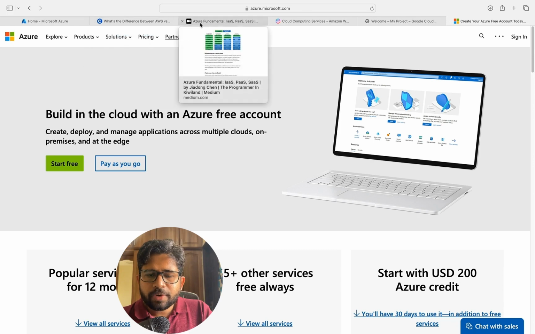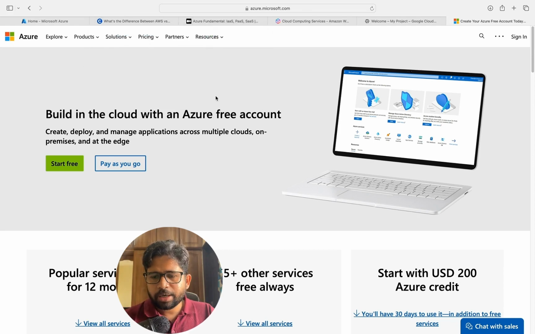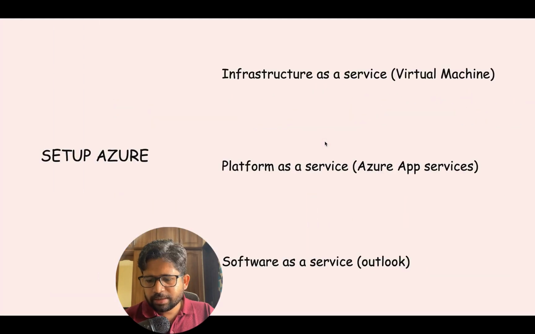Now, there is one more thing which I would want you to understand a bit. That is, what kind of offerings do these platforms provide? So there are three types of offerings which are provided by all the cloud providers like Azure, AWS, or Google Cloud. One is infrastructure as a service, which means that they just provide you a virtual machine and then they say, we are done.